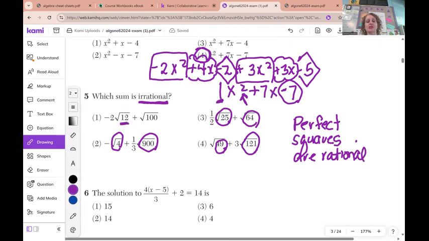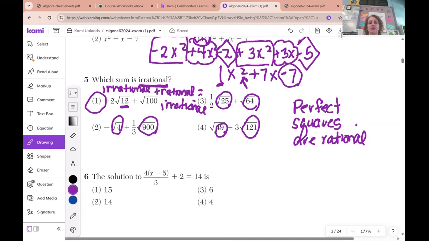So this one will come out to be irrational, and when I add it to my rational, I'm going to get an irrational. A lot of students just put this in their calculator and see what kind of answers they get. At number 1, they get a non-repeating decimal.